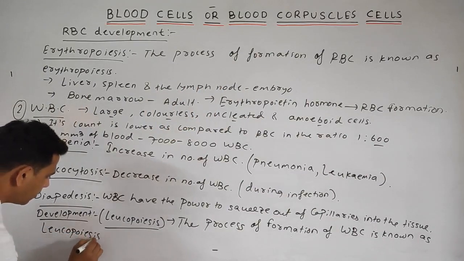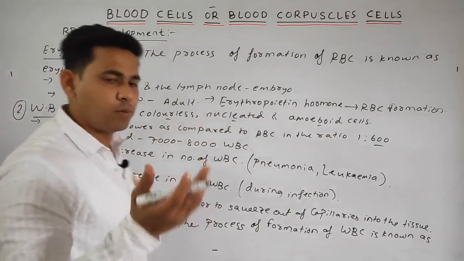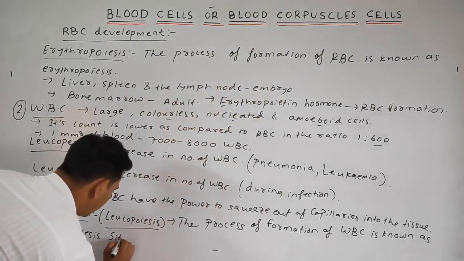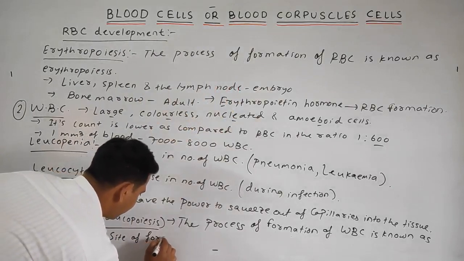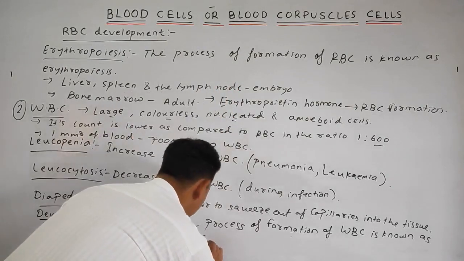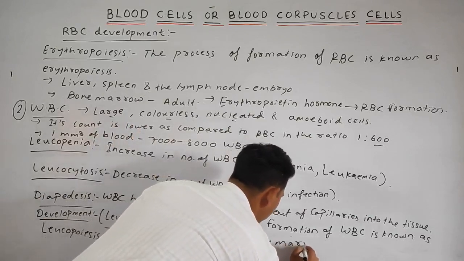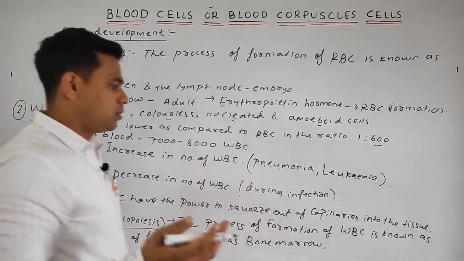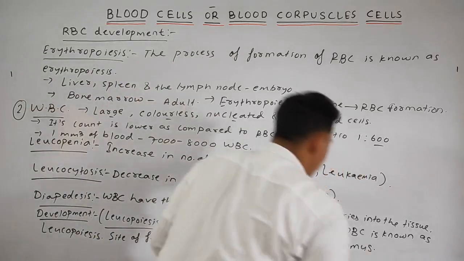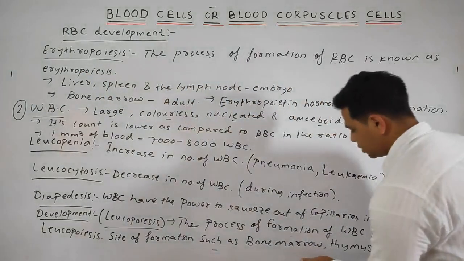The site of formation is commonly the bone marrow, then the thymus, where the WBC is generally formed, in the bone marrow and the thymus region also.